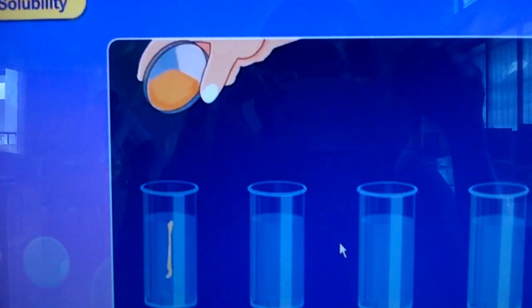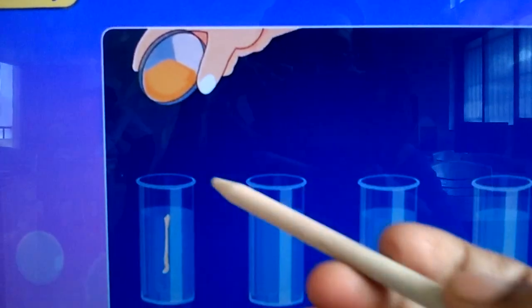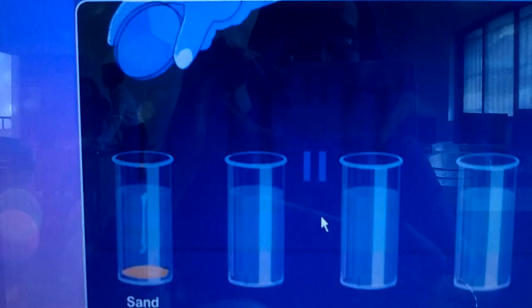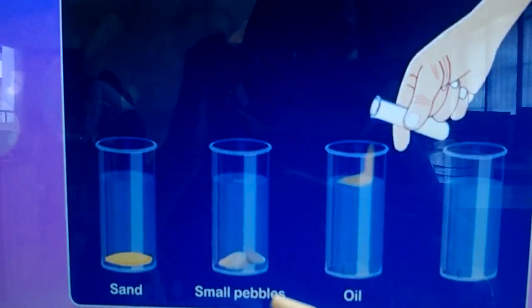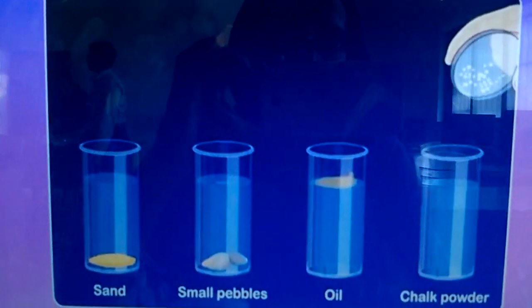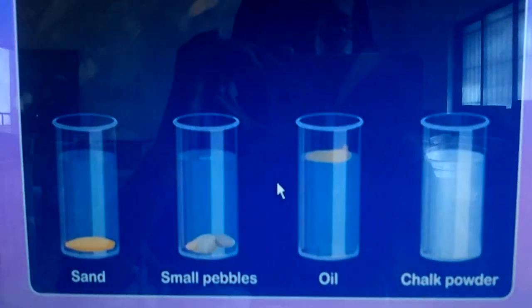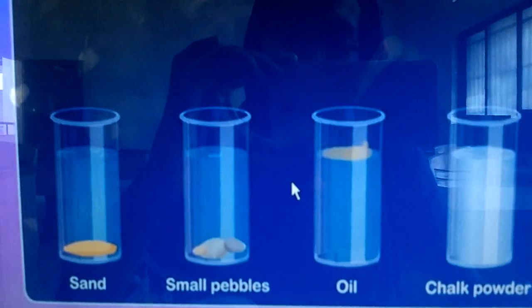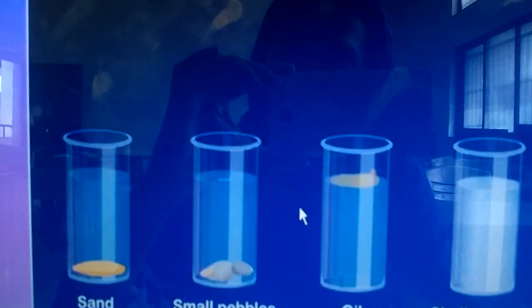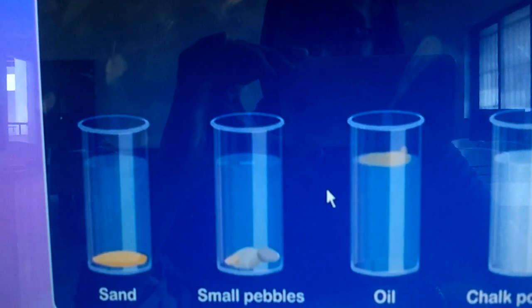So when we add substances such as sand, you can see here sand in one beaker, then small pebbles, small stones in another beaker, oil in one more beaker, and the last one is chalk powder. Different glasses are filled with water.